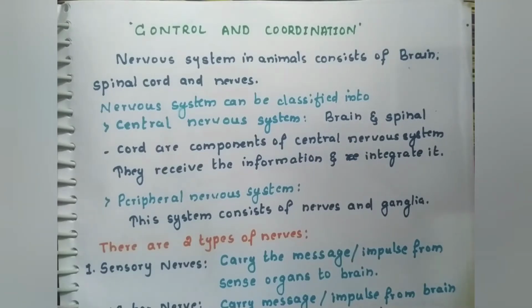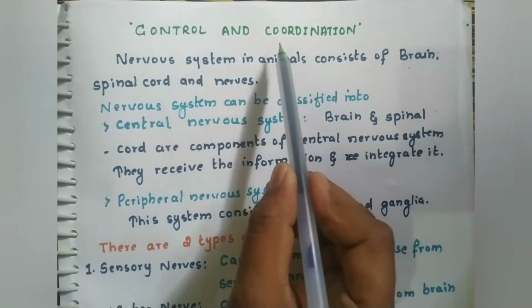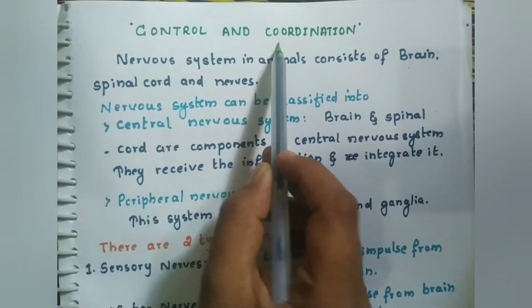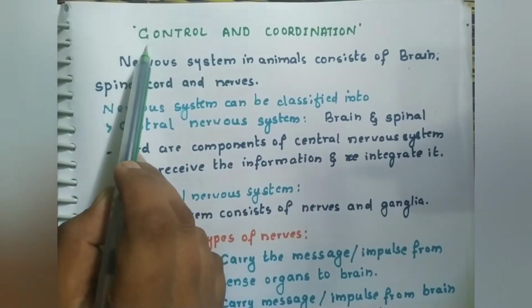So let us understand what is control and what is coordination. The perfect synchrony between different organs of the body is called coordination. I want to give one example. When you hold the spoon with some rice, it will not go to your eyes, it will directly go to your mouth. That perfect synchrony between the mouth and the hand is called coordination, and control is controlling all the parts of the body.